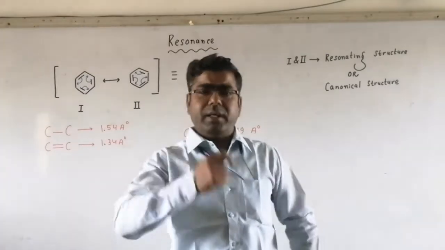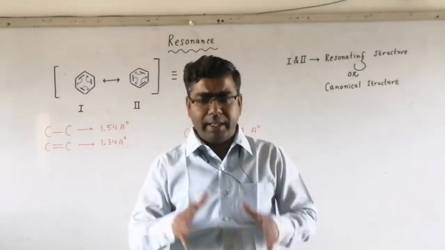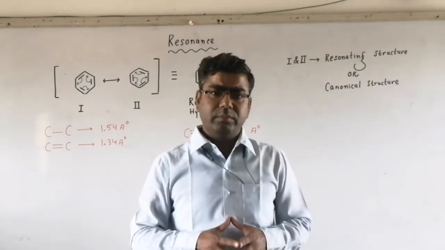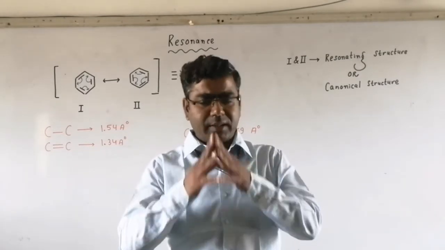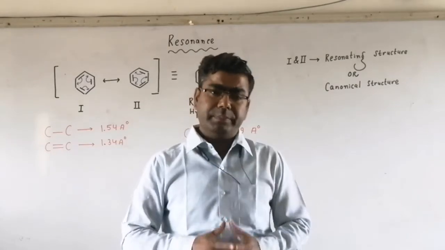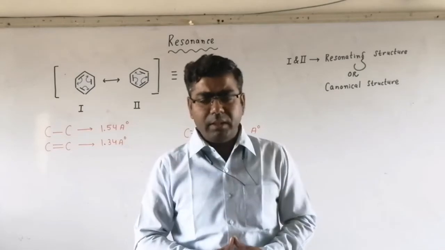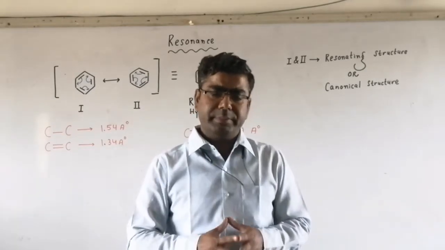So a single structure that we are drawing here cannot explain all the properties of the compound or of that ion. This phenomenon is called resonance.